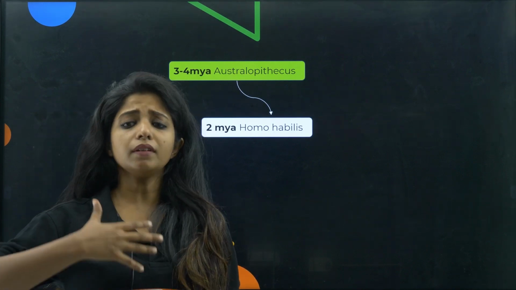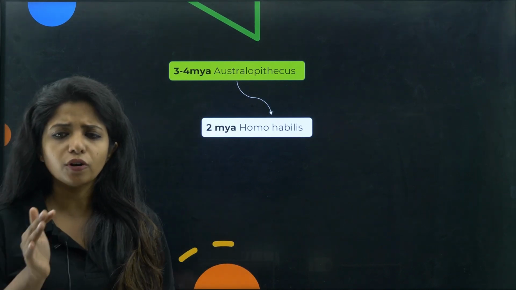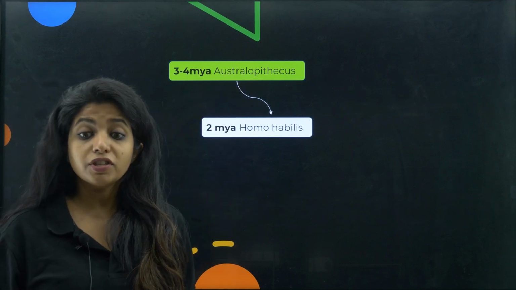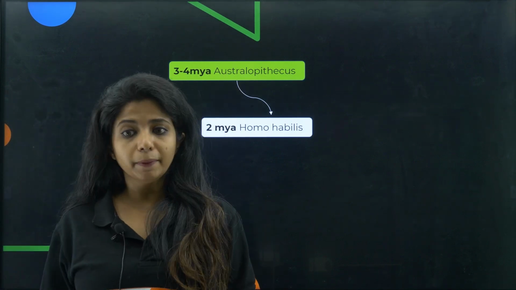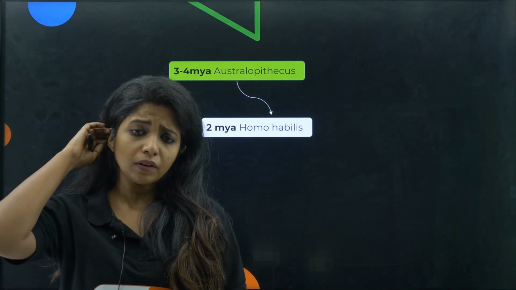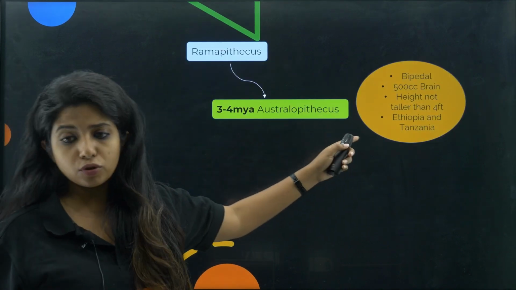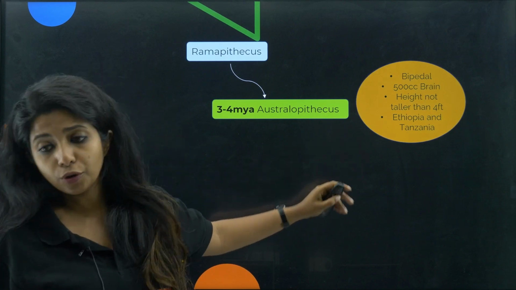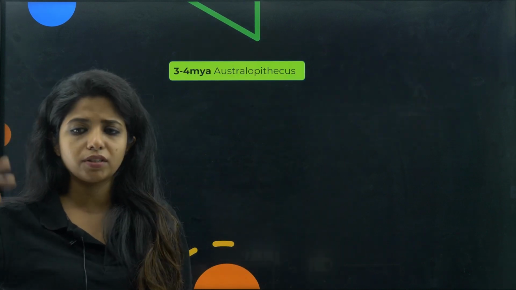Ramapithecus now, they evolved, and then almost 3 to 4 million years ago, you found Australopithecus, which had 500 cc brain. They were bipedal now. They were walking around now with the 2 feet. And what was the next feature that we had? Height was not taller than 4 feet, and they were found in Ethiopia and Tanzania, which is like East Africa itself. Okay.